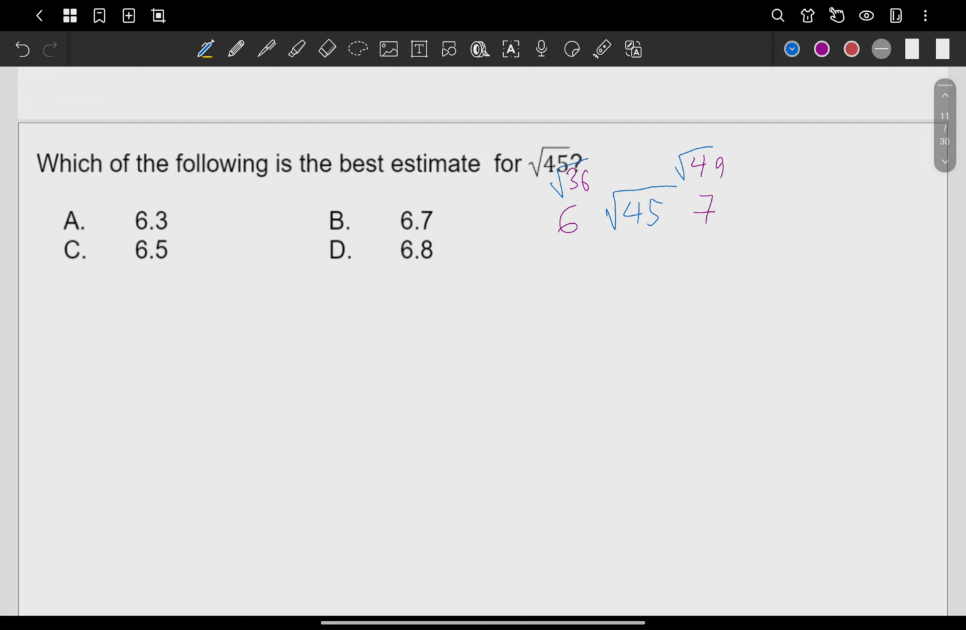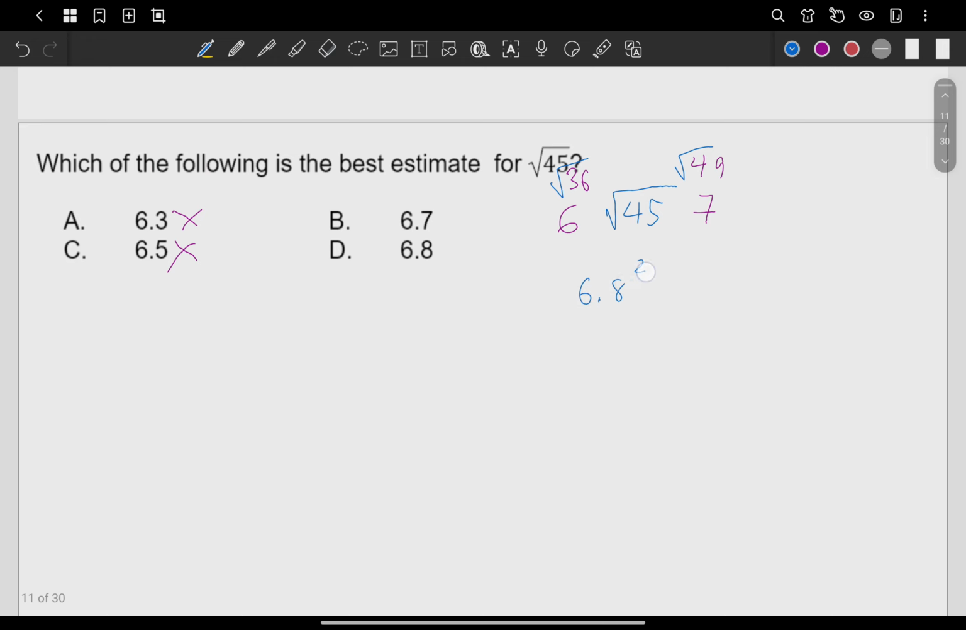However, if we check all of them, it's going to be too long to do. Let's check, is 45 much closer to 36 or to 49? Actually, it's to 49, right? 45 is much closer to 49, or simply the square root of 49, which is 7. So 6.3 and 6.5 have little chance of being the correct answer already. So what we can do is check the square of 6.7 and 6.8. Okay, let's try 6.8 first.